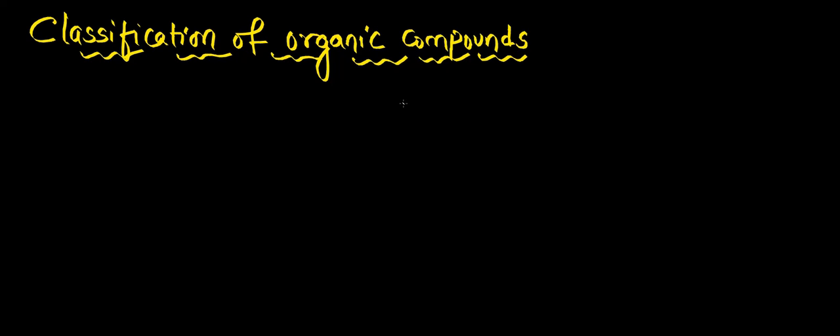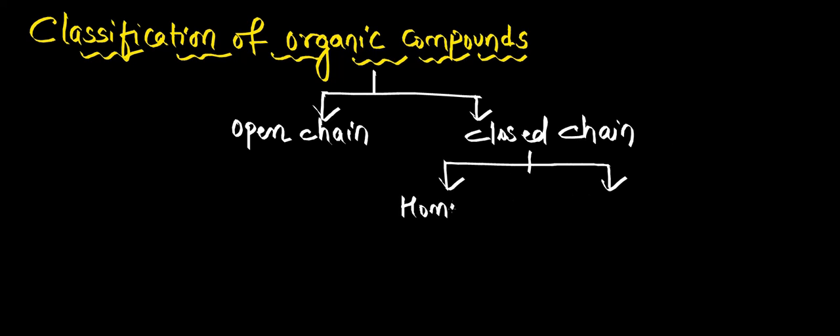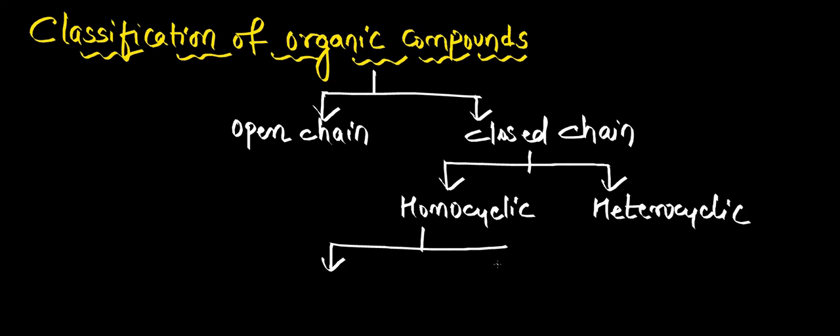So these organic compounds are basically classified into two types depending on the structure, okay? One is open chain organic compounds, the other is closed chain organic compounds. Closed chain organic compounds are further classified into two types, homocyclic and heterocyclic. Homocyclic is again classified into two types, alicyclic and aromatic.